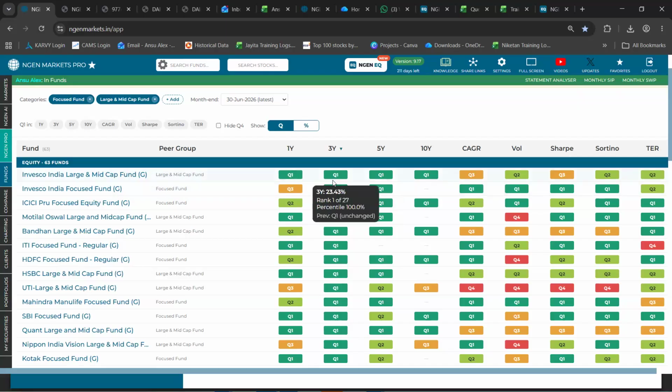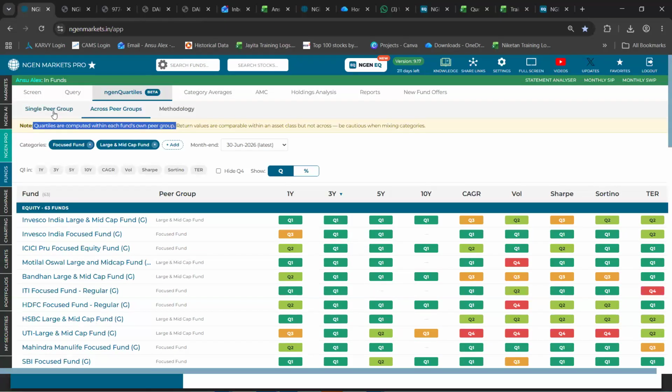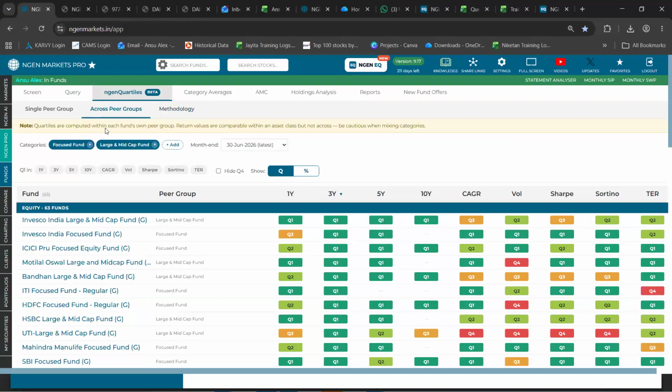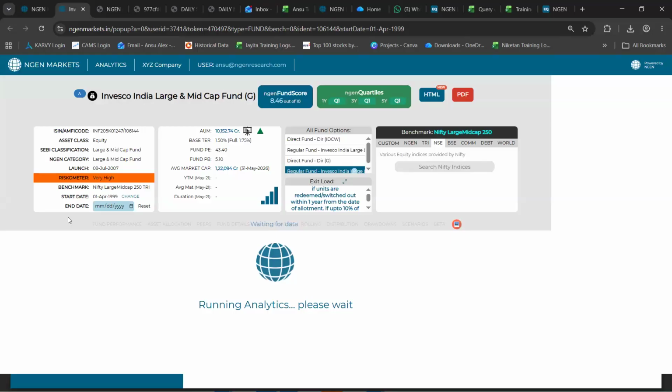The rest of the analysis remains the same as what we understood in the single peer group section. And if you want to understand this in detail, we have also given you a methodology section, which you can go through for your analysis or your understanding too. In addition to that, I would like to close the webinar with a single fund analysis section, wherein we have also provided details on this quartile. Just as we give you an explanation for the fund score with a blue tile, we've also given you an explanation, or rather details, about the quartile ranking of every fund.